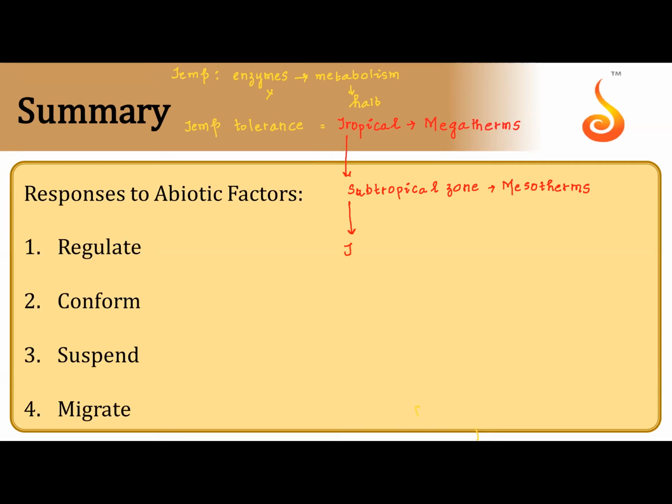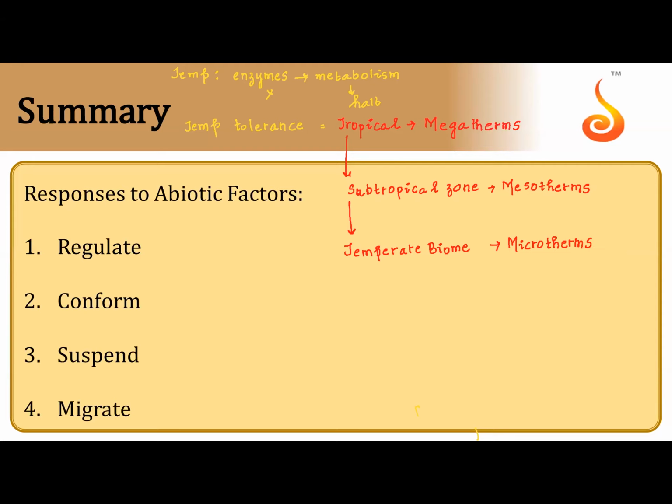Then we have organisms which tolerate temperatures in temperate biomes or temperate regions. We call them microtherms. We are going from the equator towards the pole.